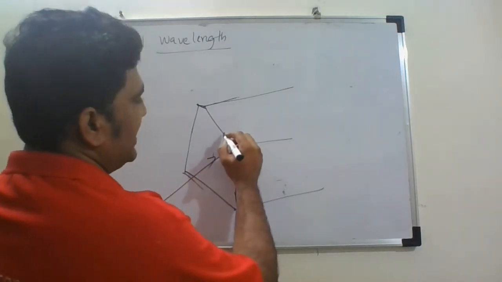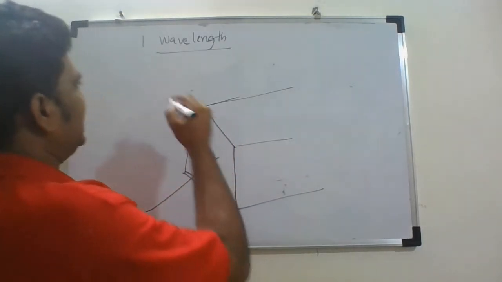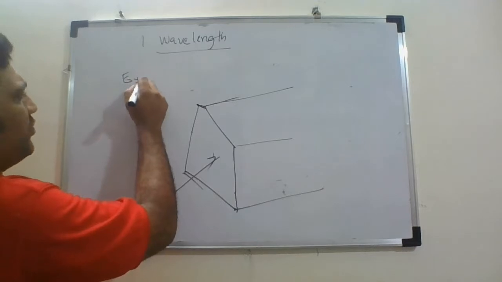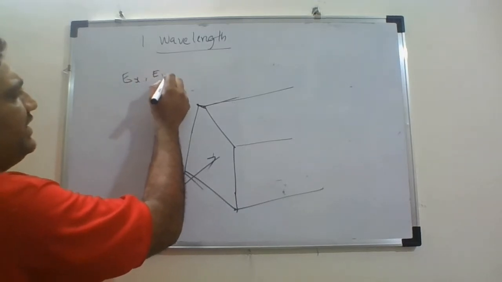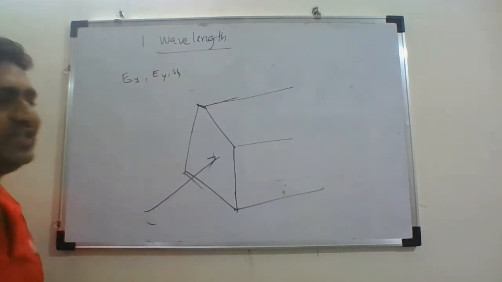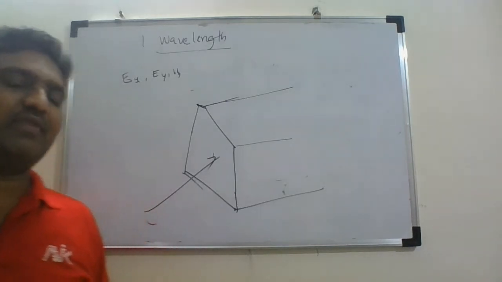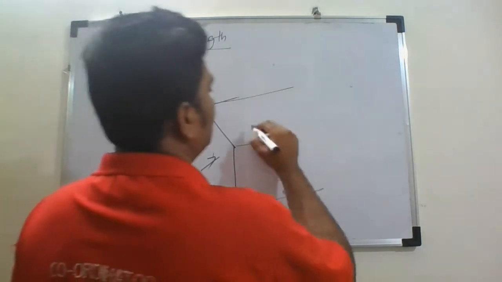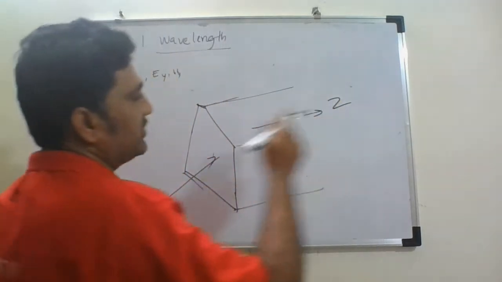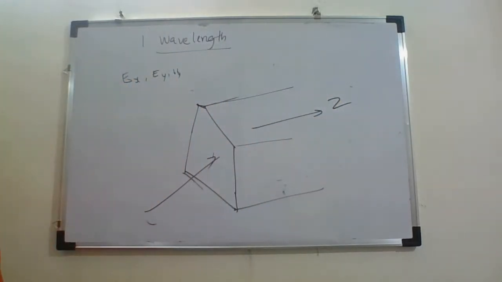Now, inside this waveguide, whatever field components we have, Ex, Ey, Hx, Hy, all of these are sinusoidal signals, either sine wave or cosine wave, traveling along the z direction, the longitudinal direction.